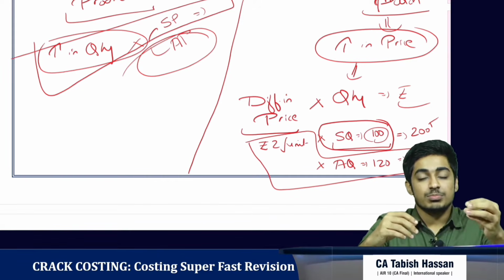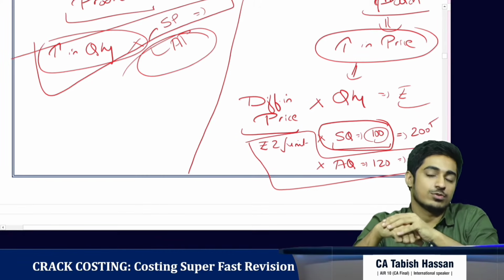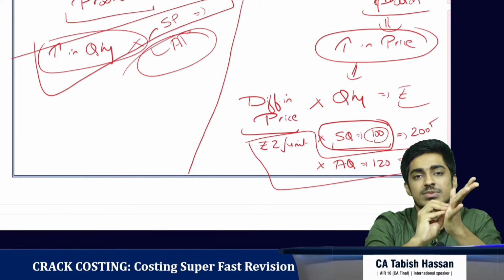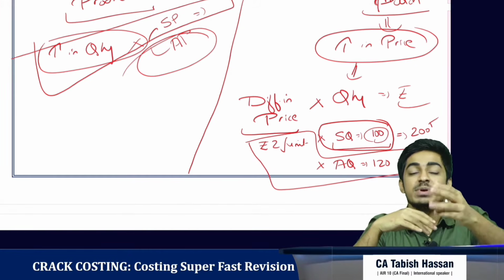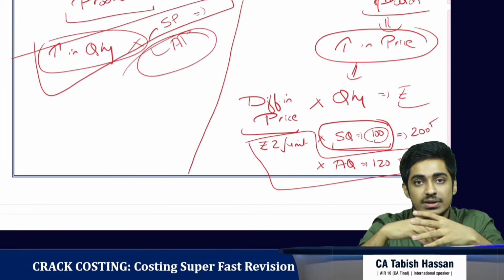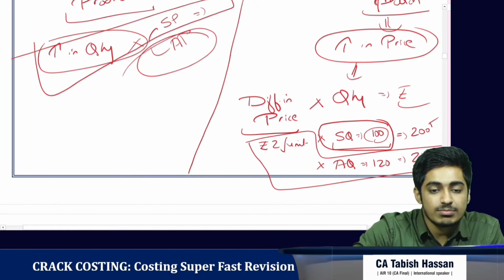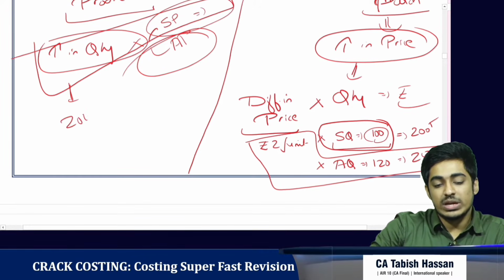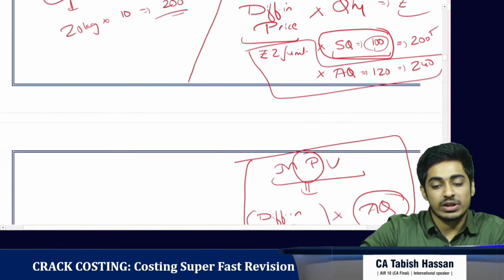Okay. Production manager is responsible for using more quantity of raw materials. That is 20 kg of raw material. What is his share of loss? What is his responsibility? Only at standard price. Why? Because beyond that, it was purchase manager's fault. So, the difference in quantity multiplied by standard price. The increase in quantity was 20 kgs multiplied by the standard price of 10, rupees 200 would be due to the mistake of production manager.